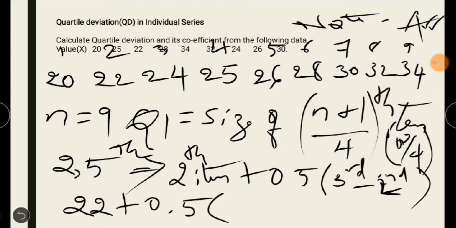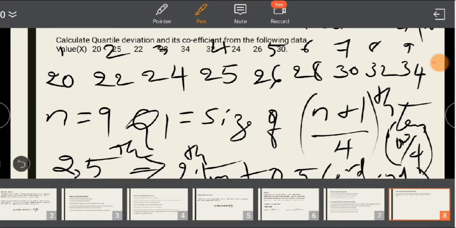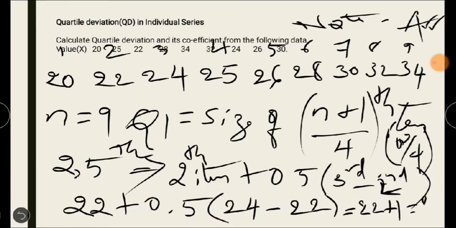The third item is 24 minus 22. So how much will you get? 24 minus 22 is 2. So that is 22 plus 0.5 into 2. It will be 1. So your answer is 23. So 23 is Q1.